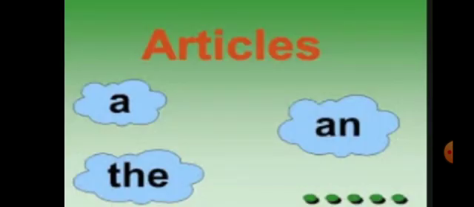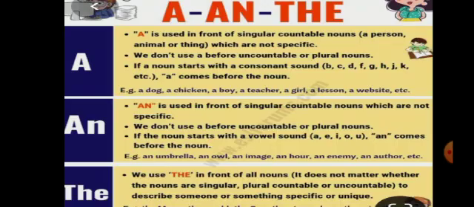Today we are going to study about the articles. What are the articles? There are three articles: a, the, an. Where do we use them? In English alphabets, there are 5 vowels: A, E, I, O, U, and the other alphabets are called consonants.